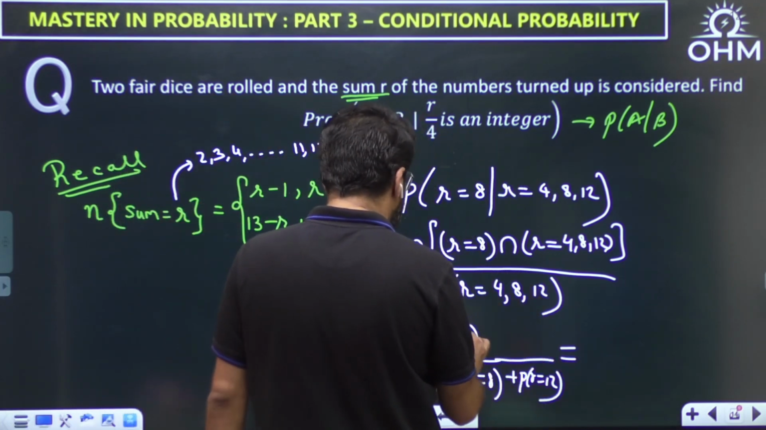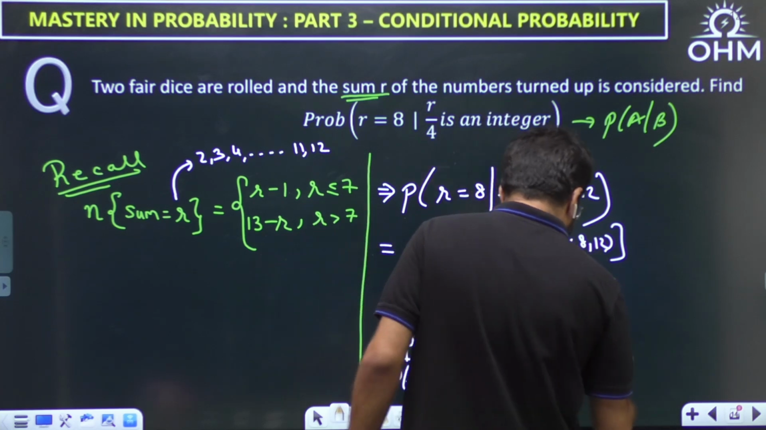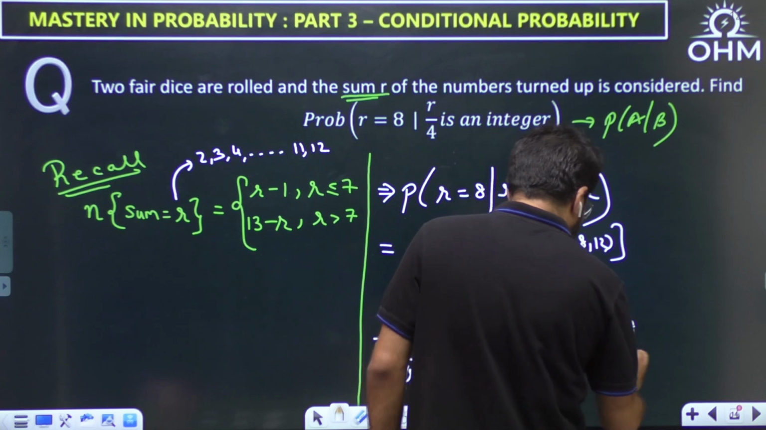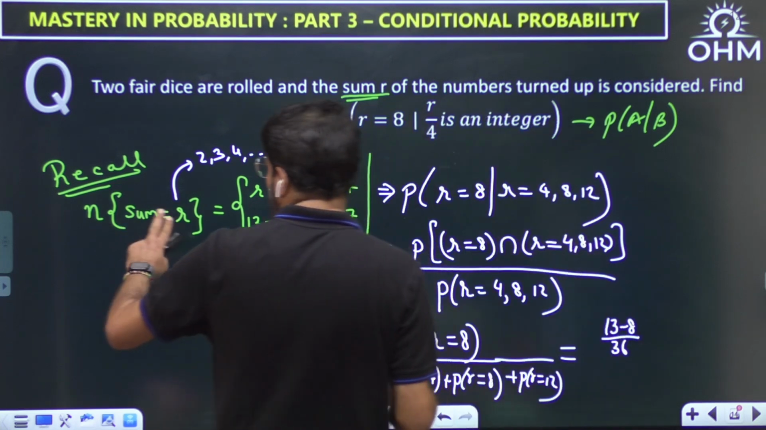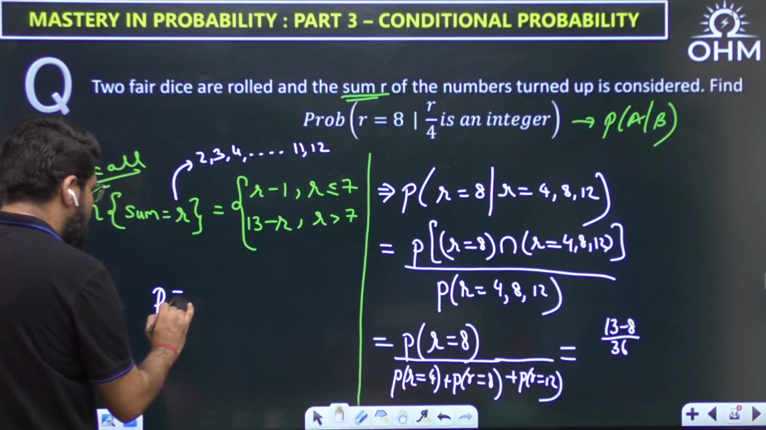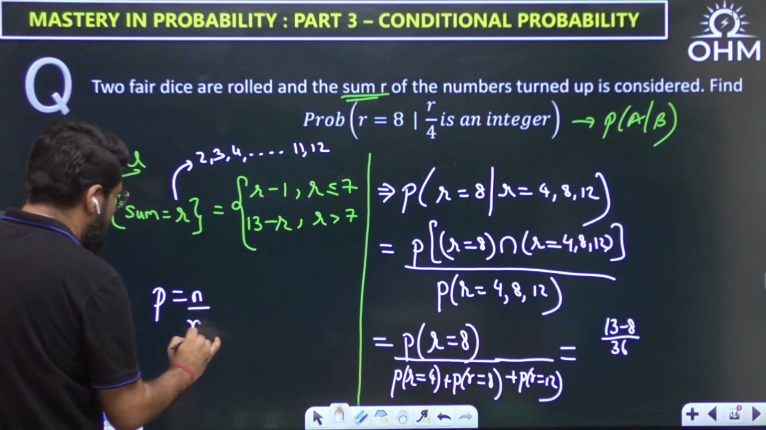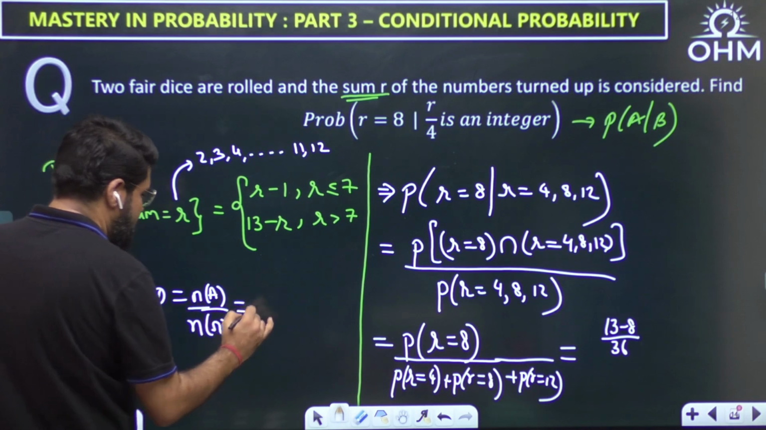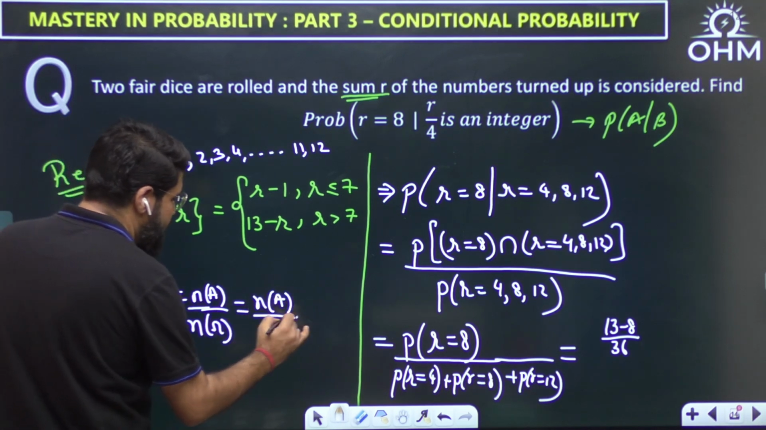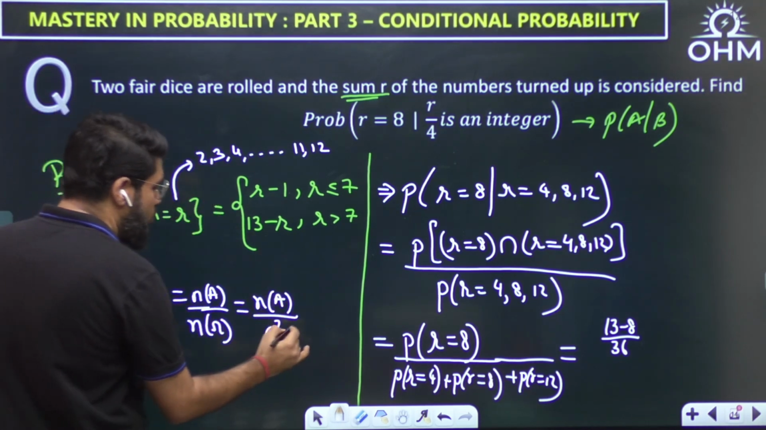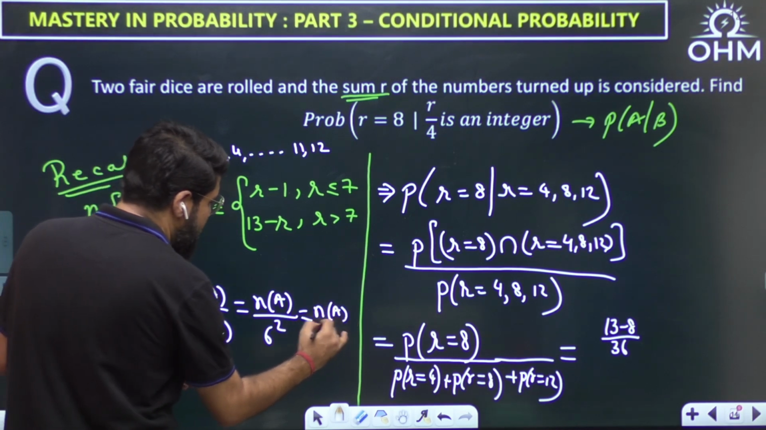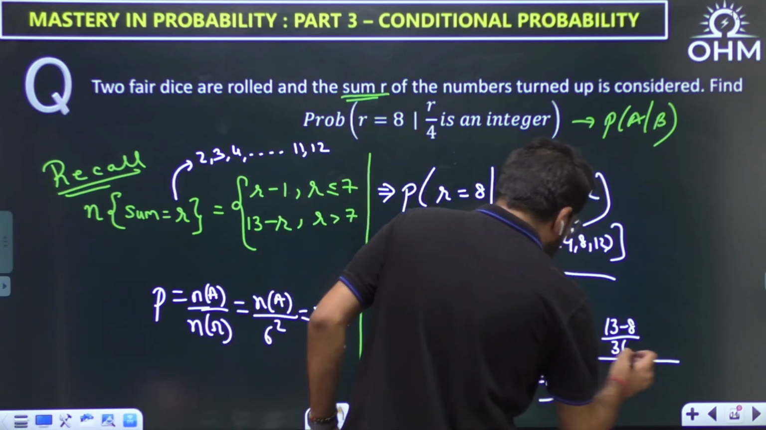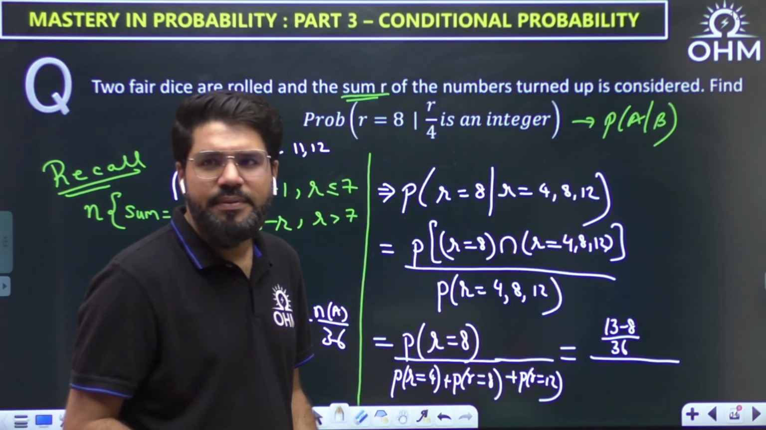Now, what is the probability R equal to 8? 8 is greater than 7, so 13 minus 8, that is 5. This is only the number of elements. Probability will be the number of elements divided by the number of elements in the sample space. It is a case of 2 dice, so the number of elements in the sample space will be 36 here. But this 36 will come in everything, so it will cancel out.